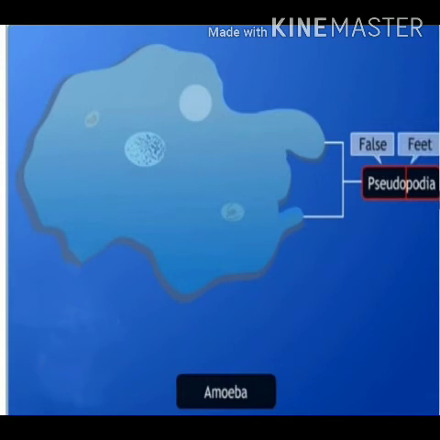So whenever you observe amoeba, some part moves out from its outer surface, and that protruding part of amoeba's body is known as pseudopodia. It is the pseudopodia which helps the amoeba to move as well as to catch its prey and feed.